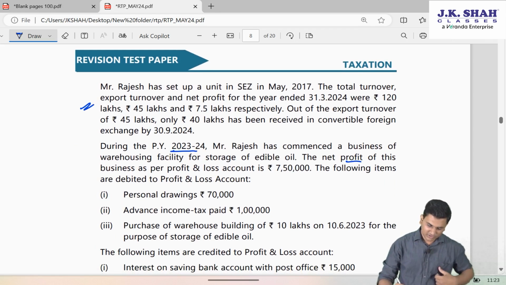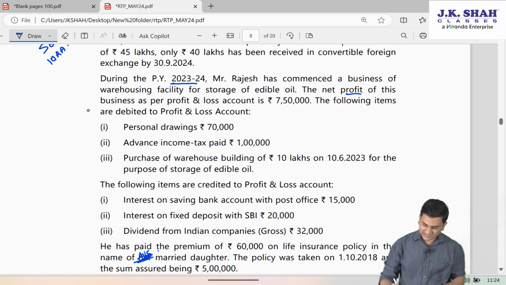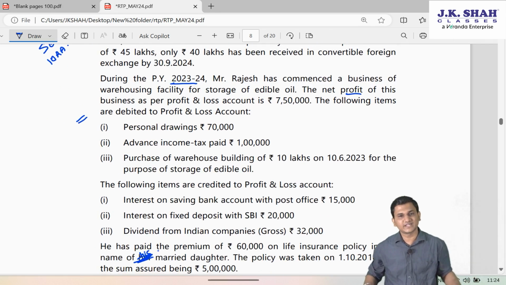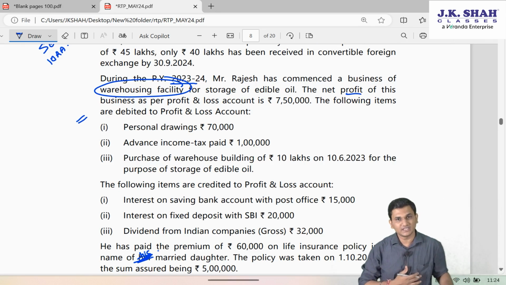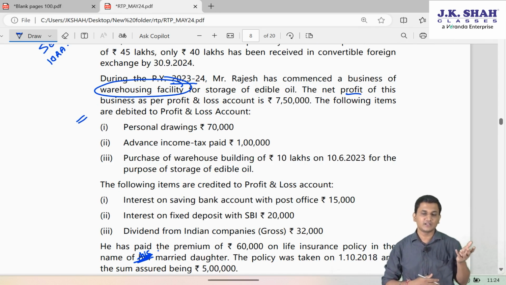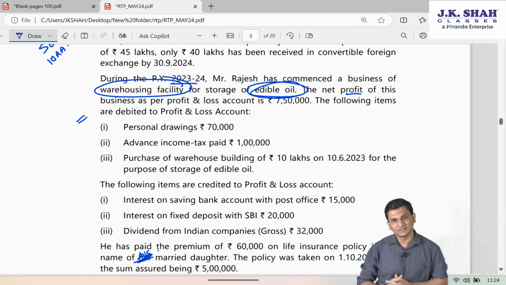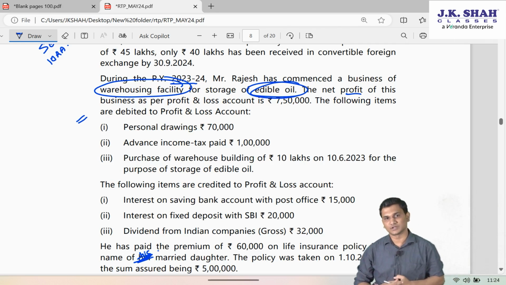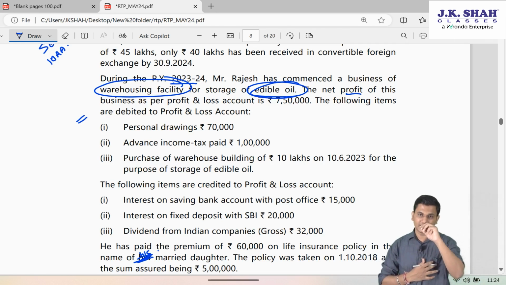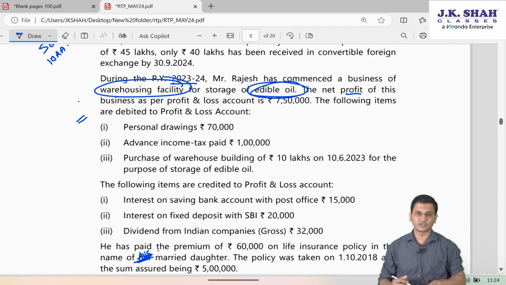Similarly, this part is talking about the SEZ provision, so that 10AA deduction has to be thought about here. This part, apparently it looks like it is talking about 35AD, because the moment you read the words warehousing facility, 35AD starts coming to your mind. But friends, also focus: warehousing facilities of edible oil. Edible oil is not an agricultural produce, it is a manufactured product. So therefore, warehousing facility of non-agricultural produce is not a specified business. So 35AD is not there in this question.